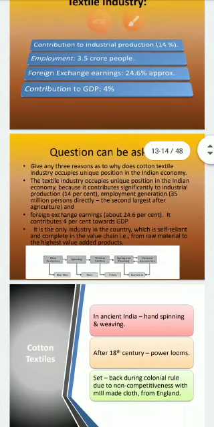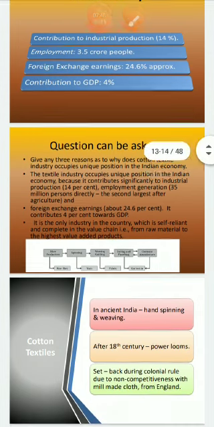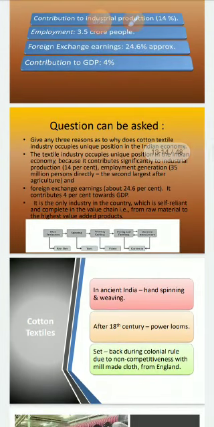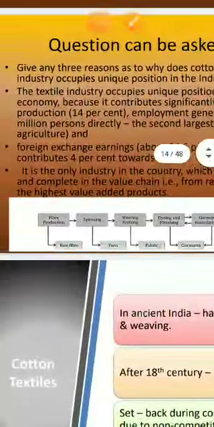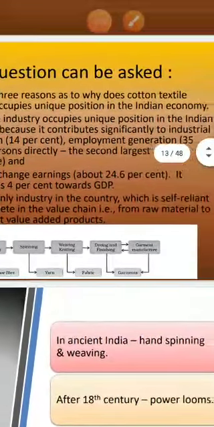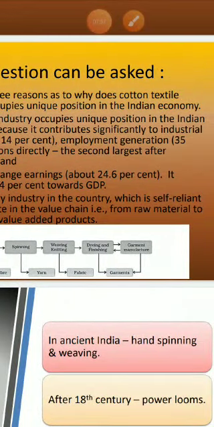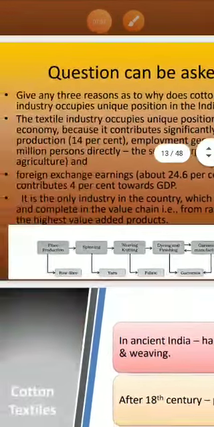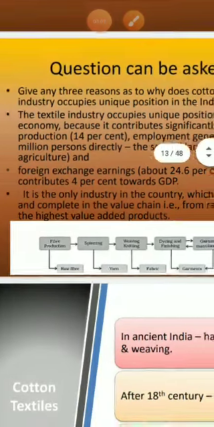And foreign exchange earning about 24.6%. It contributes 4% towards GDP. Then it is the only industry in the country which is self-reliant and complete in its value chain, that is from raw material to the highest value added product.